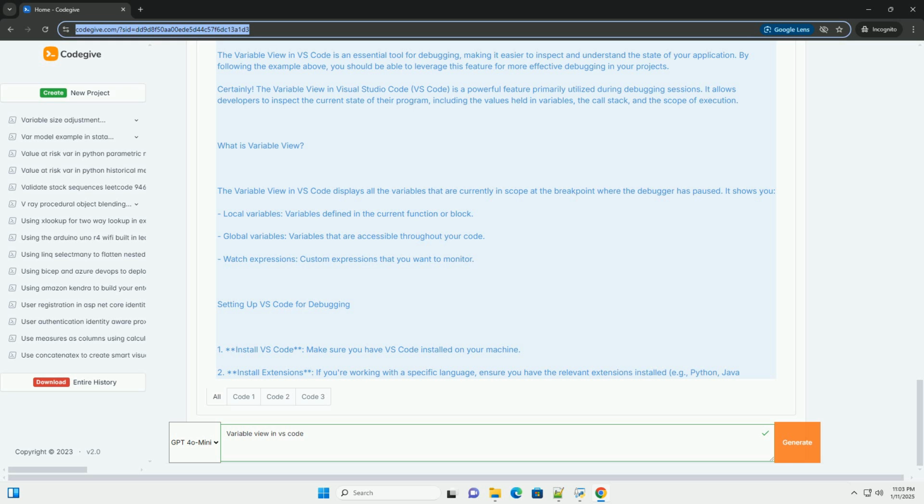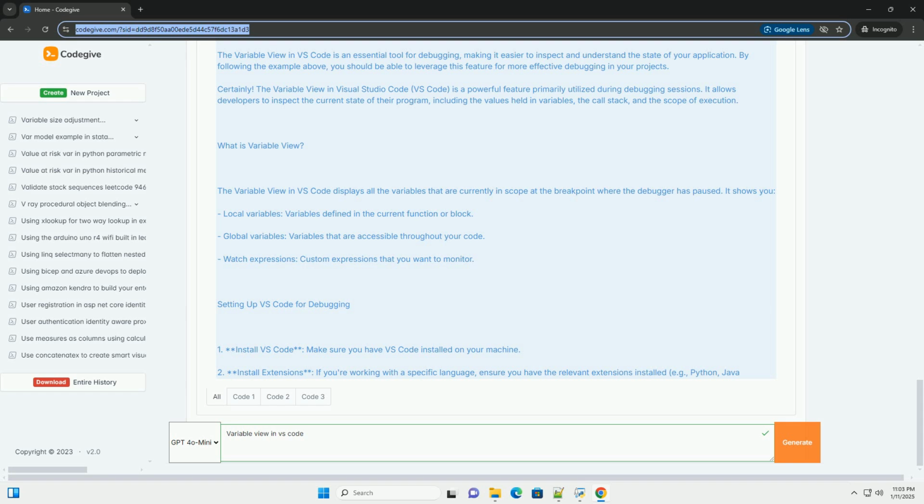4. Start debugging. Set a breakpoint in your code, click in the gutter next to the line number, and start the debugging session by pressing F5 or selecting Run from the top menu and then Start Debugging. Example code. Let's create a simple example using Python to illustrate how the variable view works in VS Code. Sample Python code.